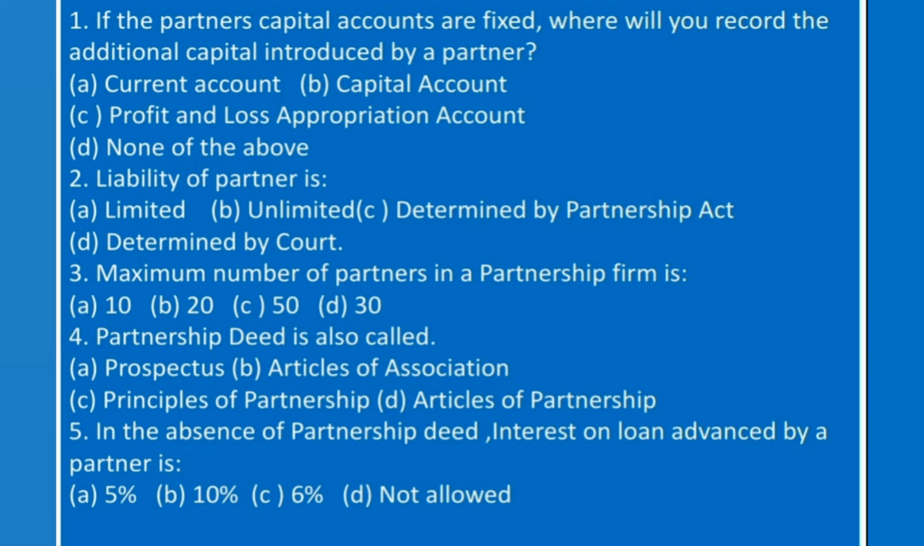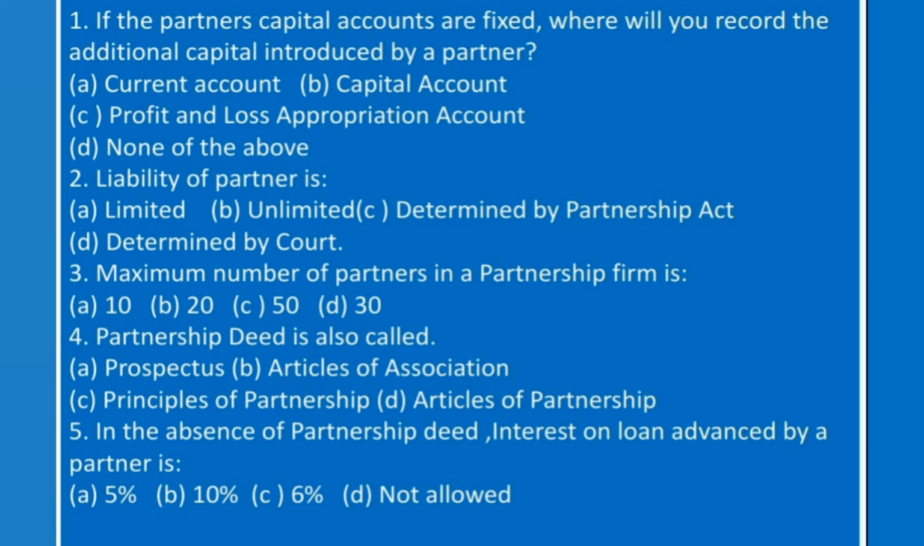Fourth question, partnership deed is also called, options, first one prospectus, second one articles of association, third one principles of partnership, and fourth one articles of partnership. Partnership deed is also known as articles of partnership. Don't get confused with the articles of partnership and articles of association.